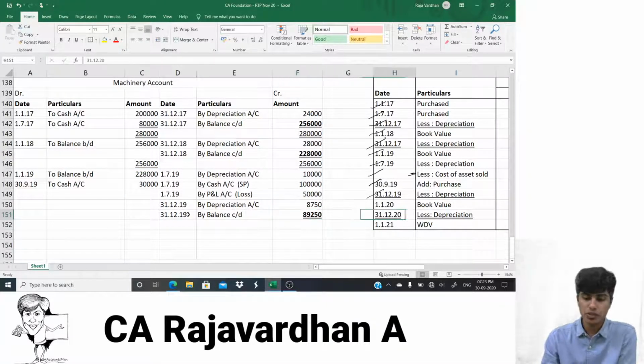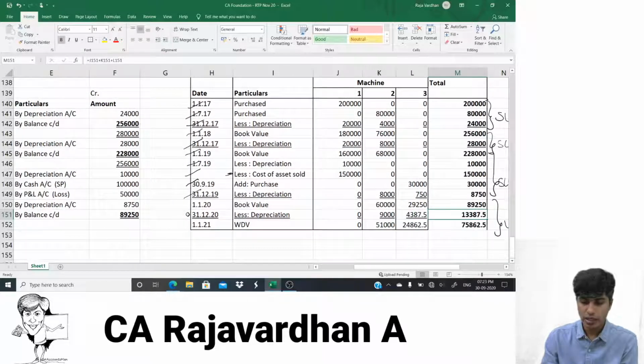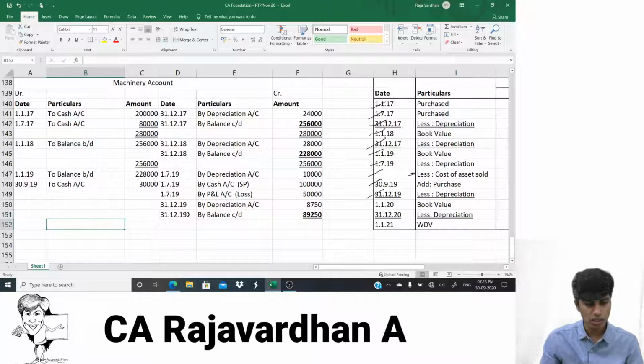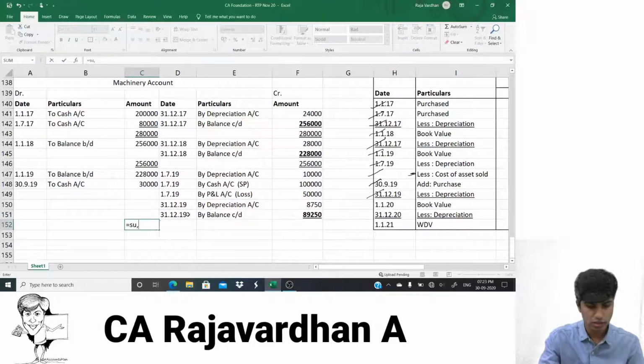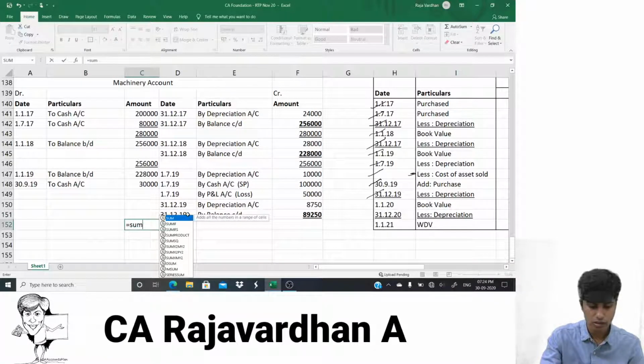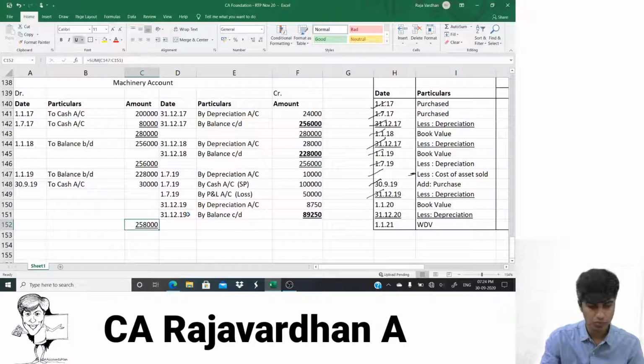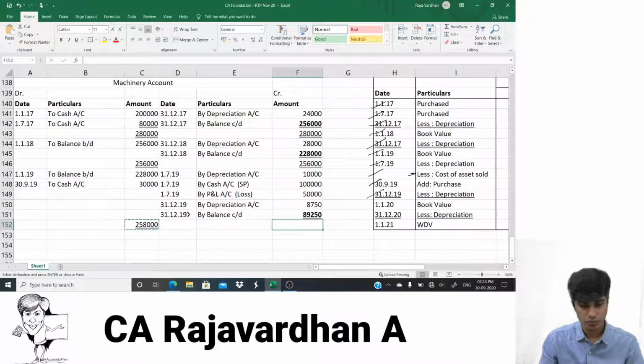That is the balance carried on. Check here. What do you have here? 89,050. Perfect. Then we would have to depreciate it in the next year for 13,387.5 and we're done. Not to worry. Just chill. Total on both sides is 2,58,000.